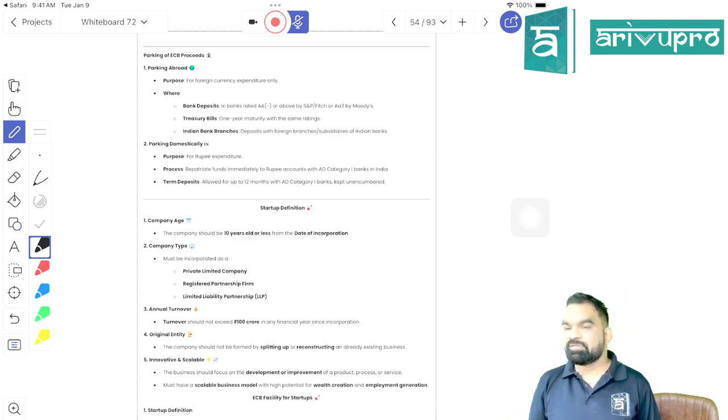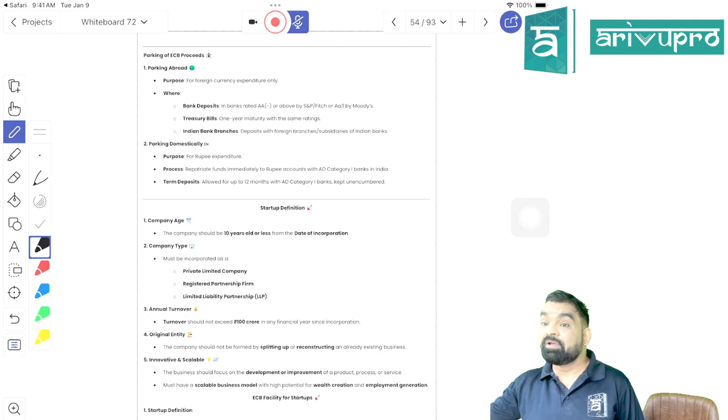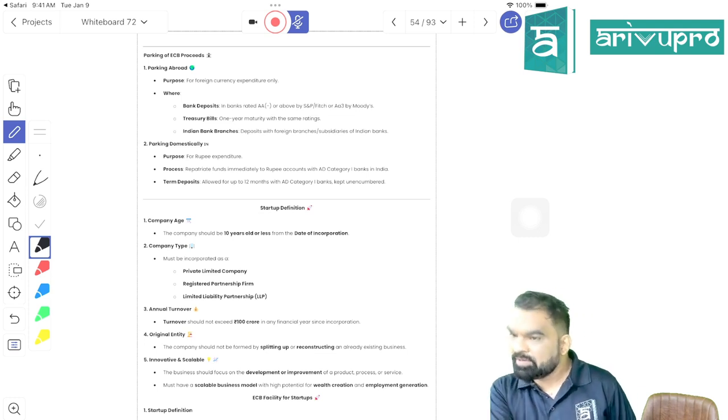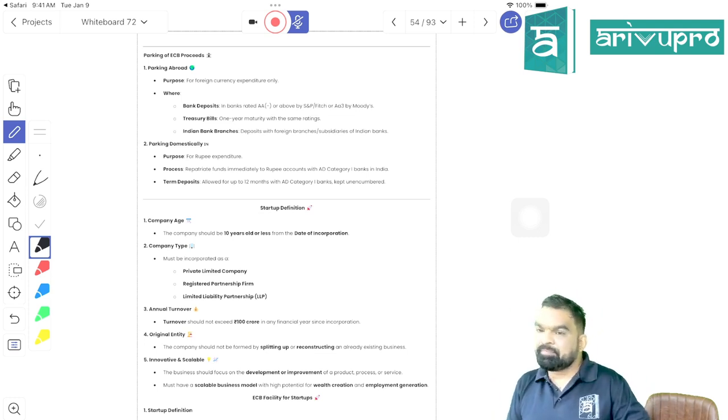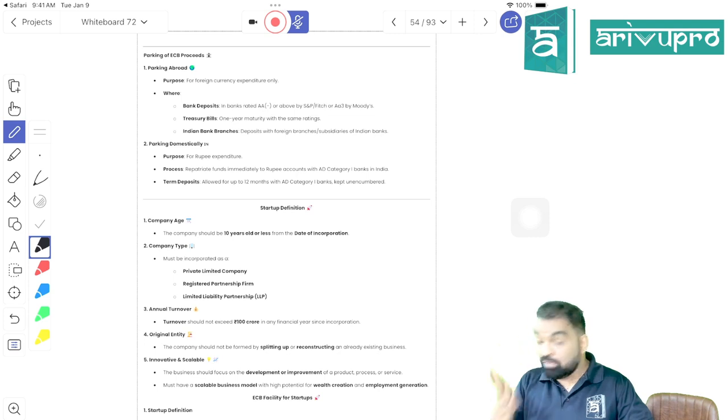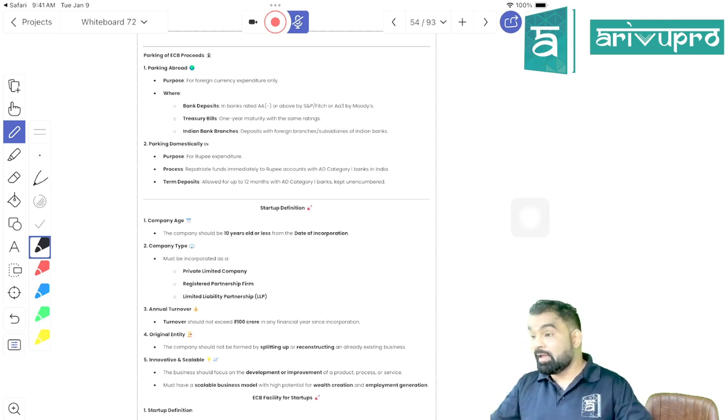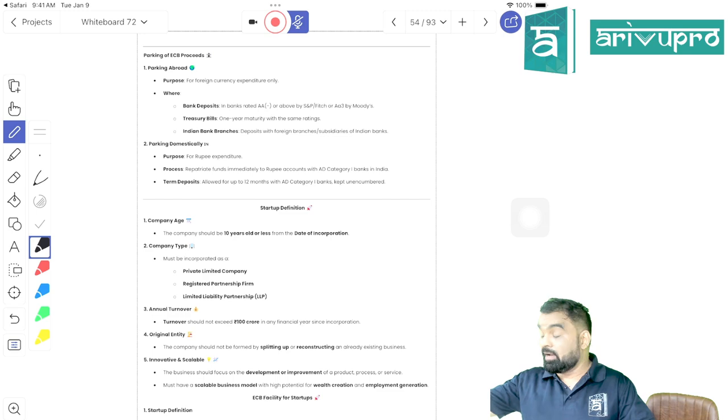Parking means, see, if I have an expenditure due next January 2025, don't you think I'll start tapping for funds from now? If I would not get it on time and it would be delayed, then my project will be delayed, right? Even if you are willing to buy a home, I'll start loan formalities from now, although I am planning to buy my home in the month of January.